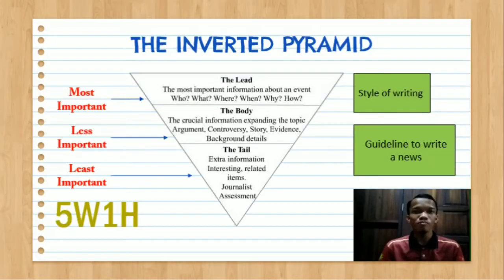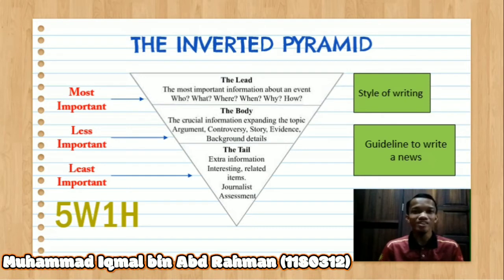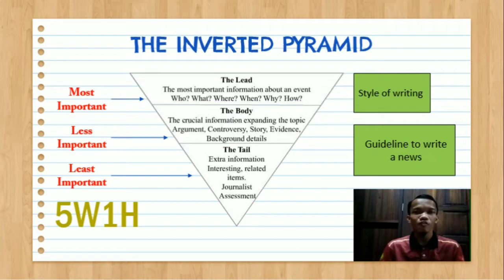The inverted pyramid is the style of writing news. It also can be the guideline for a reporter to write the news. There are 3 layers in the inverted pyramid. Firstly, the most important layer. This layer is usually used to write a lead. It will answer the 5W and 1H questions.